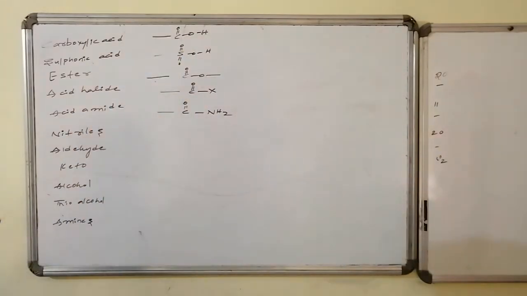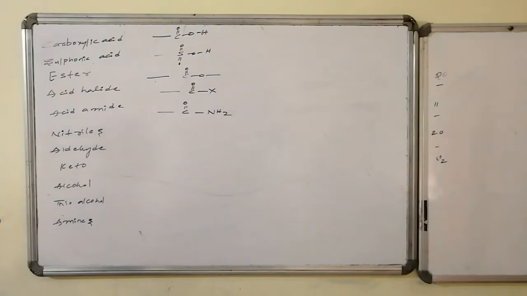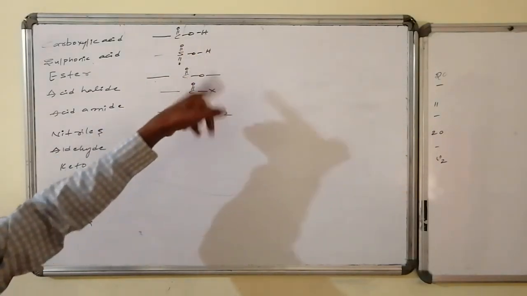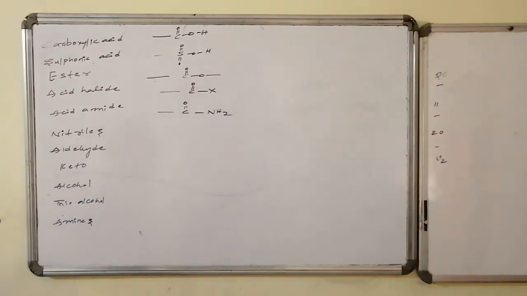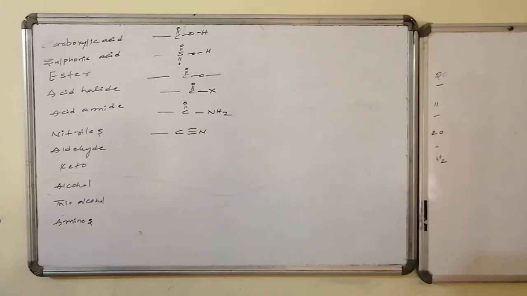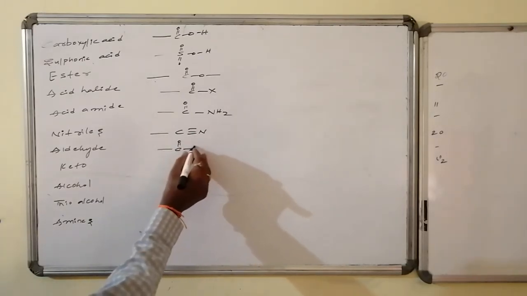Acid followed by sulfonic acid. C double bond O followed by oxygen, halogen, and nitrogen came. All of those are acid, sulfonic acid, acid esters, acid halides followed by acid amides. Then the chance will come for the nitriles. This is nitrile, which is a terminal functional group, and aldehyde is also a terminal functional group.